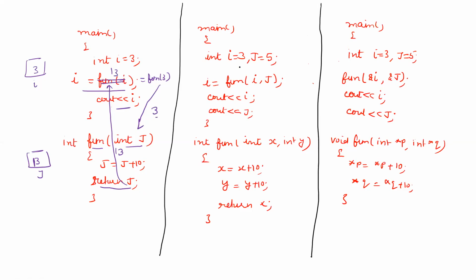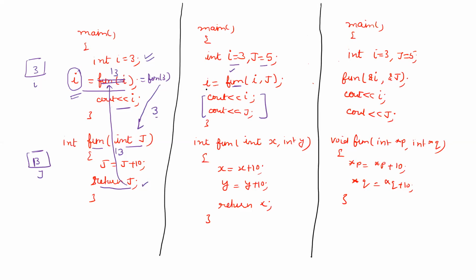Now again, this concept is applicable when a function can return a single value and there is a single variable which has to be updated. Now the problem lies if I want to update the values of two variables using function fun. That means I want to make i as 13 and j as 15 using this single function fun. It is not possible to make both the variable values updated. Reason being, a function can return only one value.